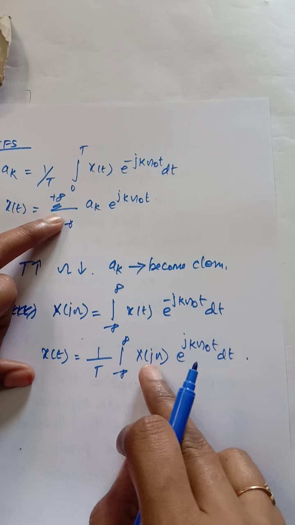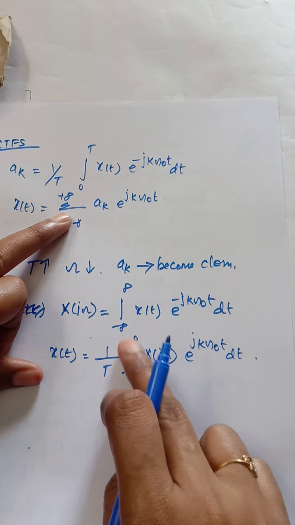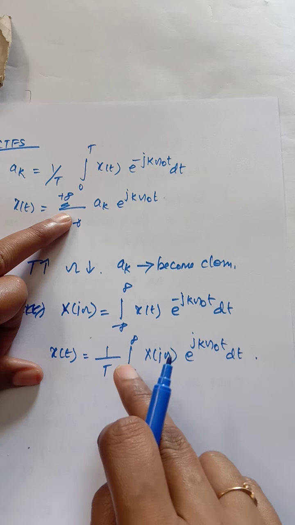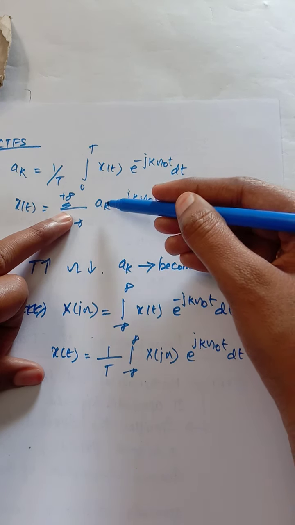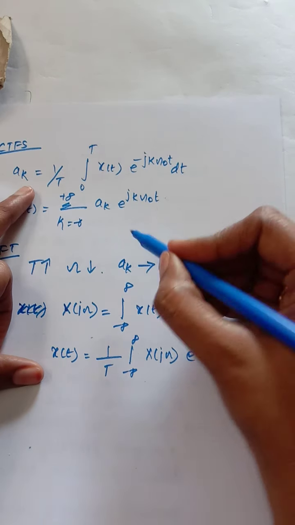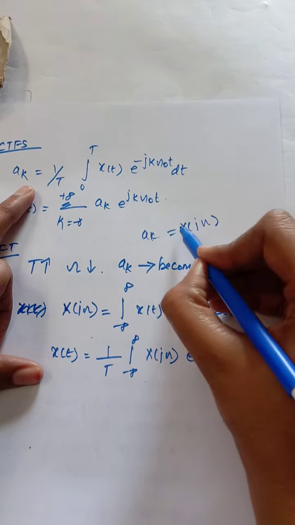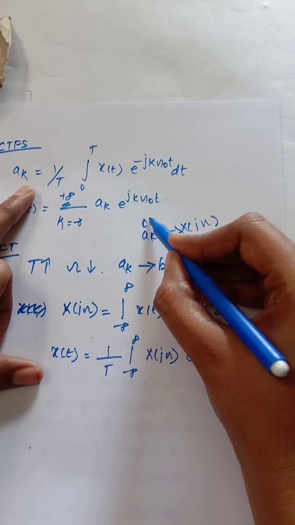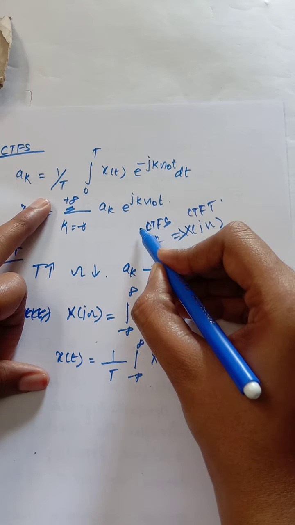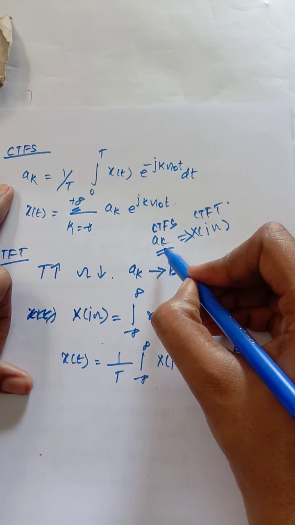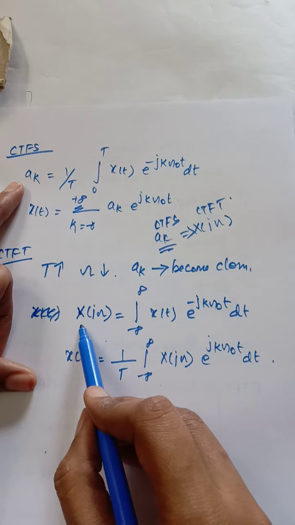Since this Fourier component is becoming closer, I am going to represent this in terms of integration. The Fourier component is ak. So instead of ak, here we are going to represent it as X of j omega. This is for CTFS and this is for CTFT. These are the Fourier representations, frequency domain representations, right? So here instead of this ak, I am having X of j omega.